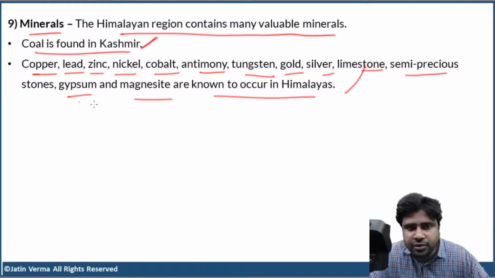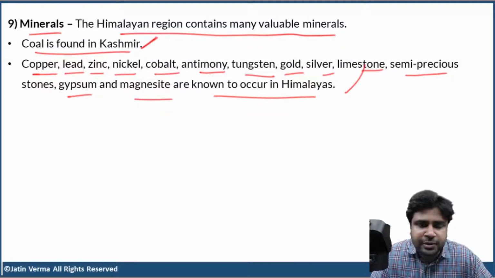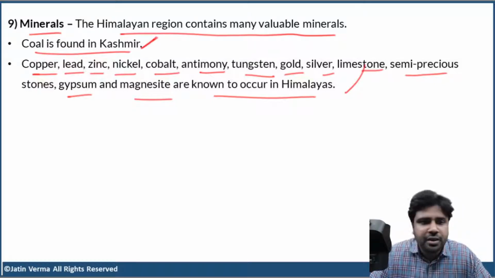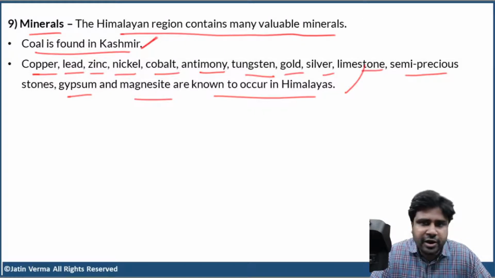Clear? So this is the main problem with Indian geography. You have to remember a lot of data, a lot of facts, a lot of names, a lot of figures. But the other sections of geography are not like that. For example, geomorphology. We all know why the plates move, and we all know the different types of plate boundaries because that is conceptual, easy to understand, and easy to remember. But now there is a long list of minerals found in the Himalayas. How many can we remember? Very difficult, right?